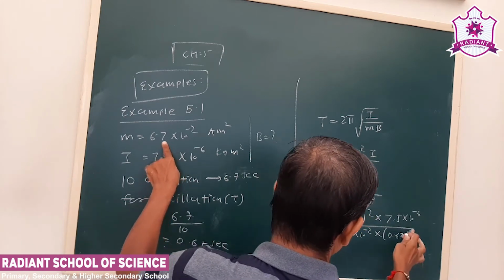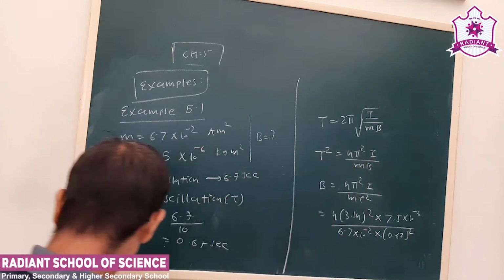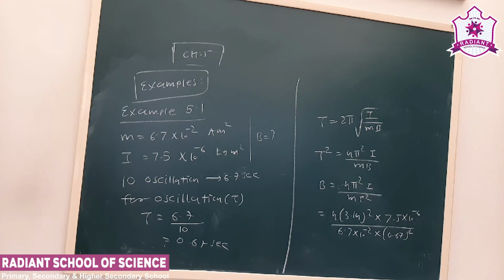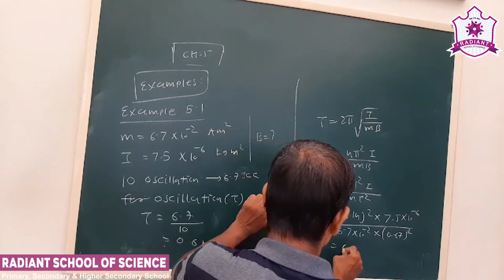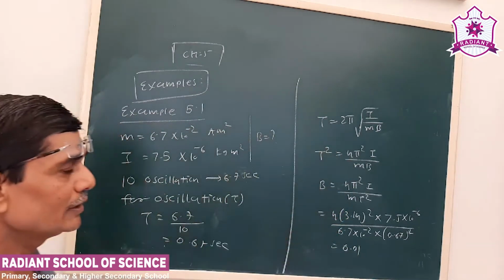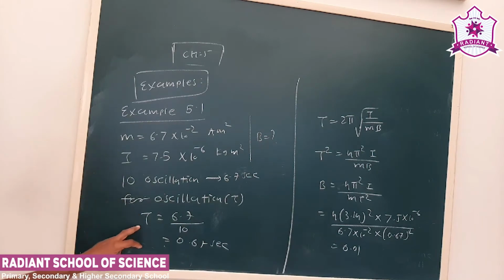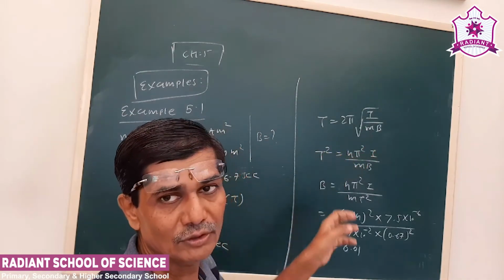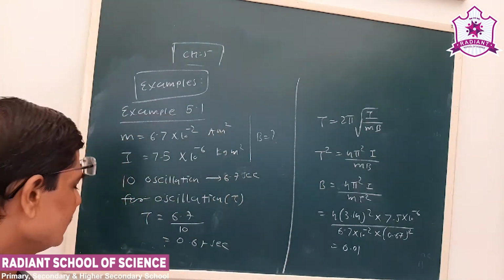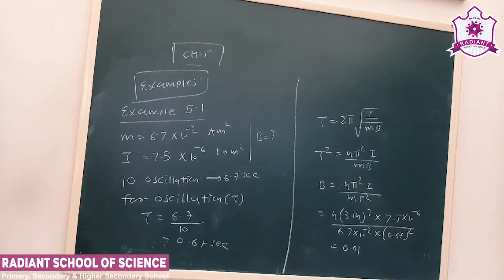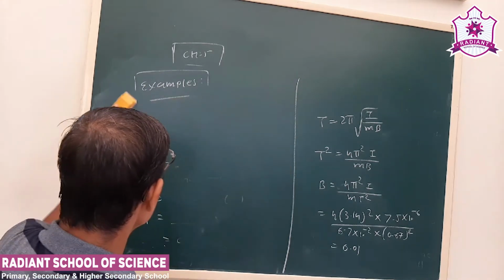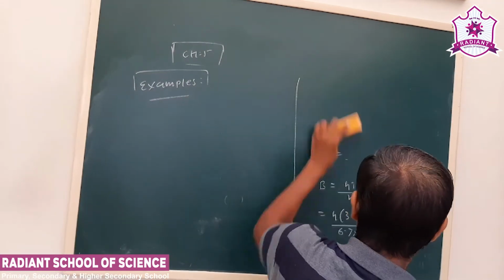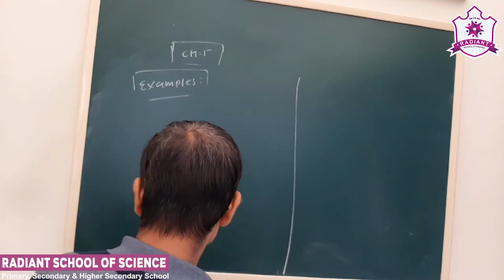Okay, now this is a very simple equation. We have to substitute the values only, so we'll get the answer as 0.01 Tesla. Okay, now here m, I, T are given. T is equal to, the equation is 2 pi root I upon mB. We have to simplify, so we'll get the answer. So this is nothing but example number 5.1. Now next is example number 5.2.